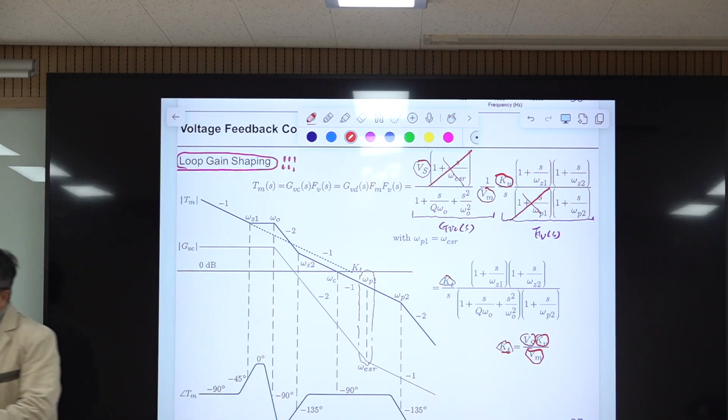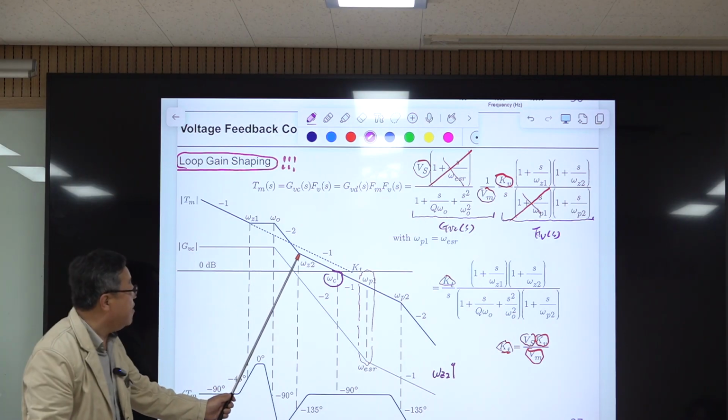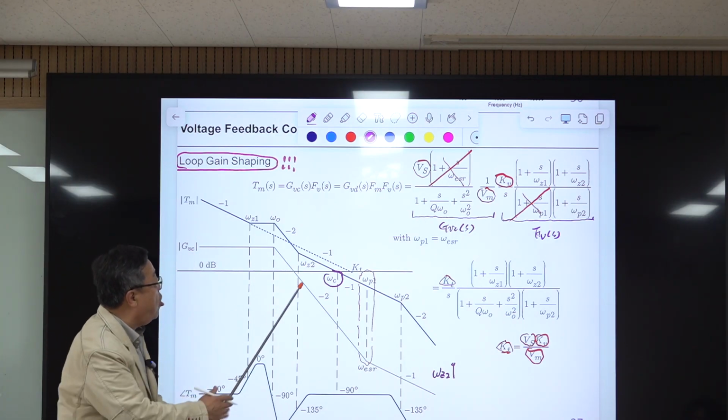So suppose this is the crossover frequency. This is the crossover frequency, omega C. All right. So omega C is here. Somehow the position of omega G2 is moved to this higher frequency. Then this phase boost is coming later.